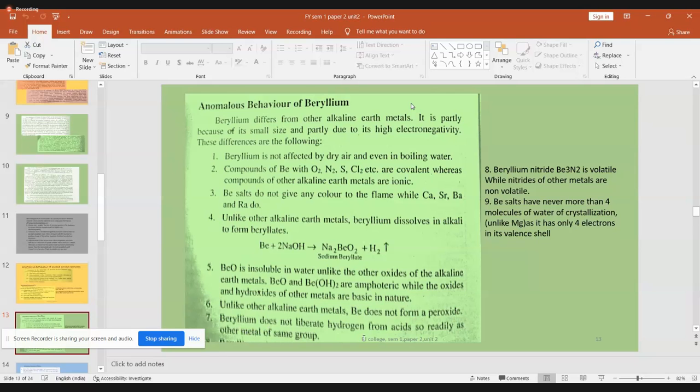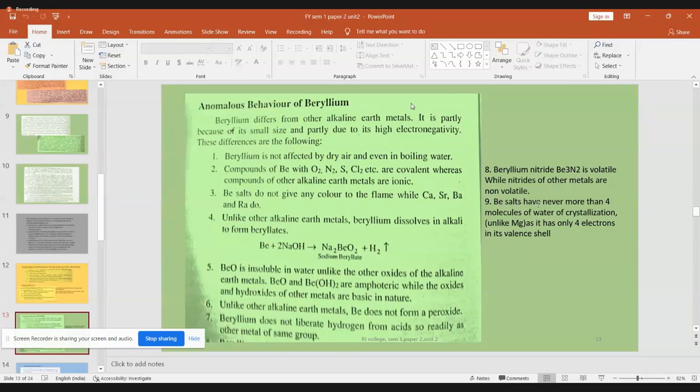Another point is beryllium will not liberate hydrogen from acid. See here, beryllium is liberating hydrogen from alkali. It will not liberate hydrogen when it reacts with acid. But other members can easily liberate hydrogen when they react with acids. So that is also another property. Next property is that beryllium nitrides are volatile. Volatile means they just evaporate. Whereas other members, when they form nitrides, are non-volatile.